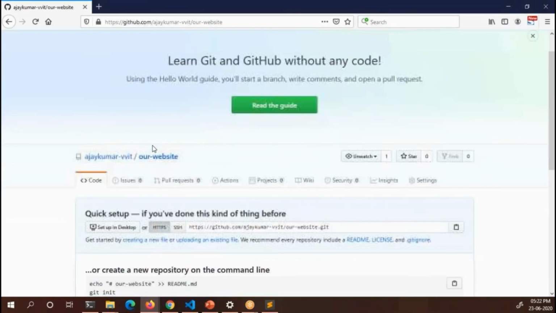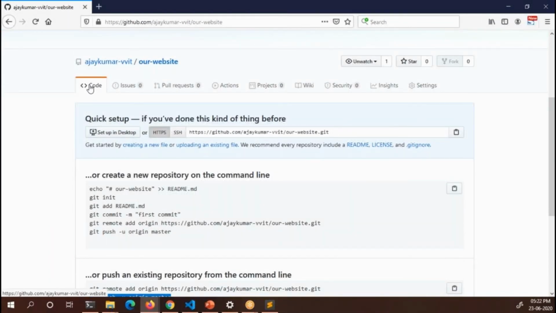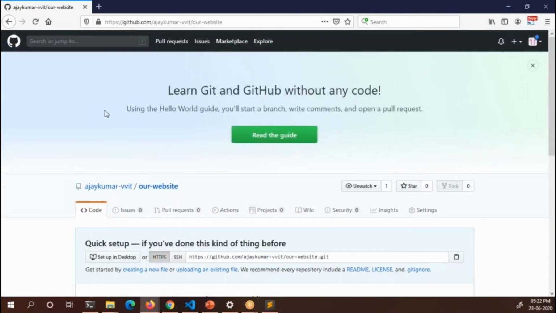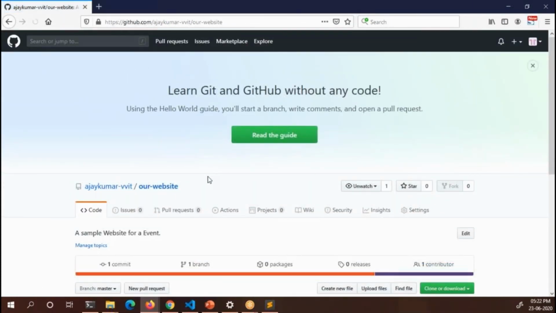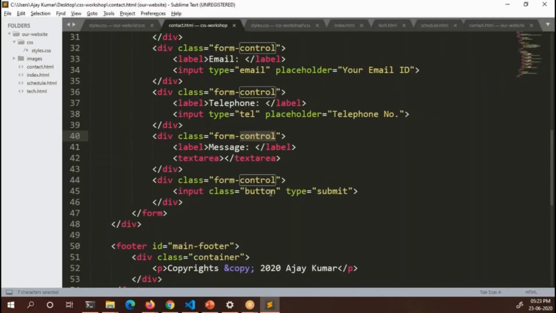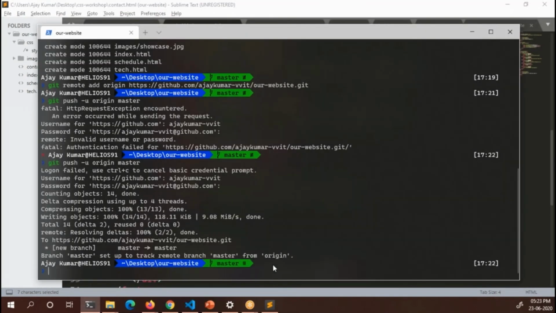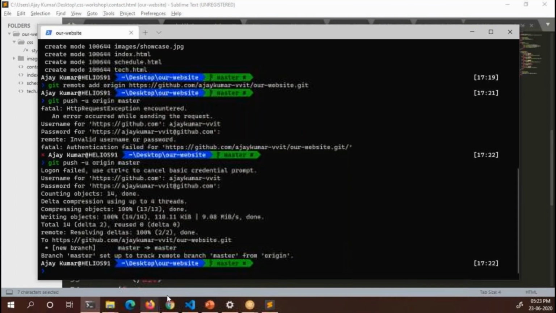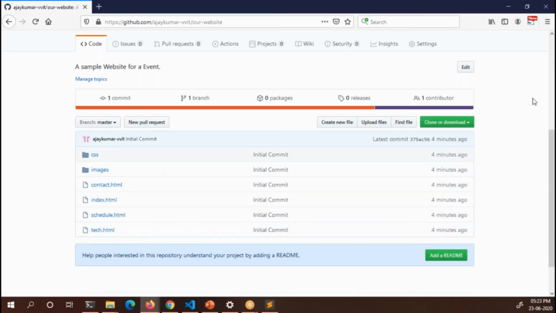Okay, now you are in the code tab only, but there is no code here. But after pushing, when you refresh this page, you will see all those things. Okay, so when you're done, you can do the same. Now you can go back to your Sublime text editor, change a lot of things, and go back to the terminal. You can add the files to the staging area, commit the changes and push it back to the online repository.